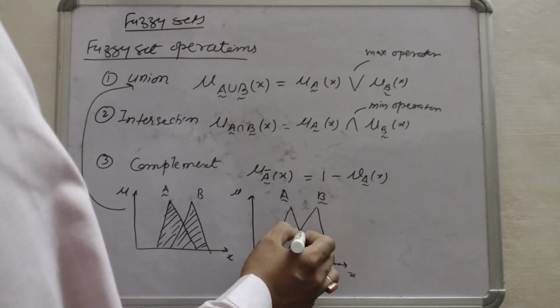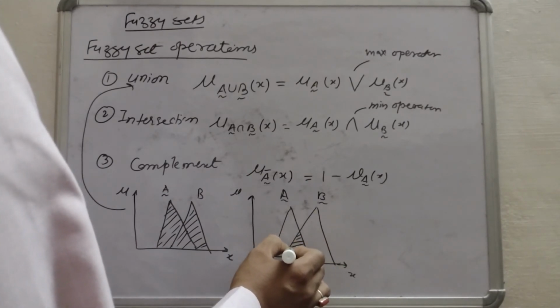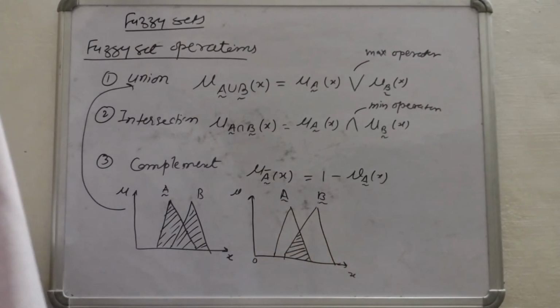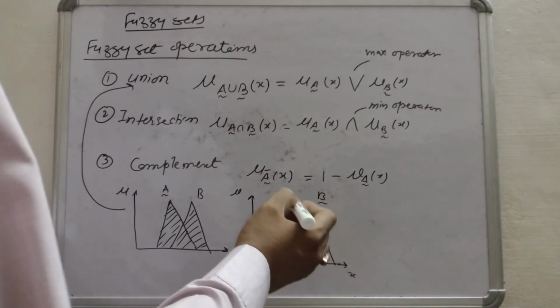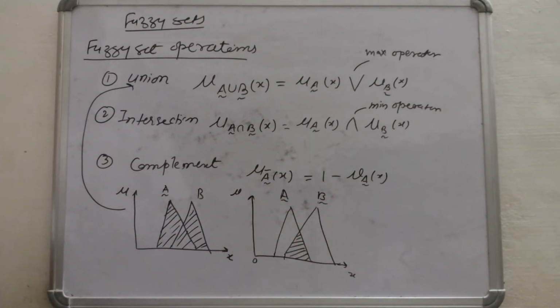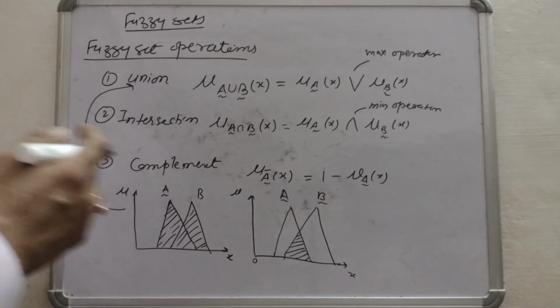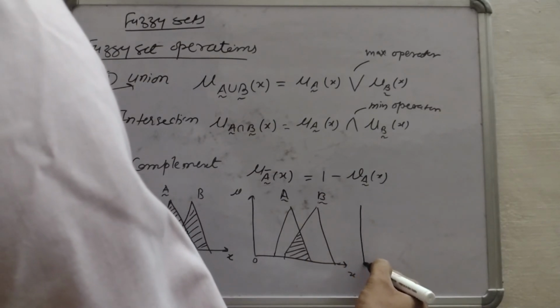Then this common part, or the minimum of these two, will be the intersection of the two sets. And next is the complement.